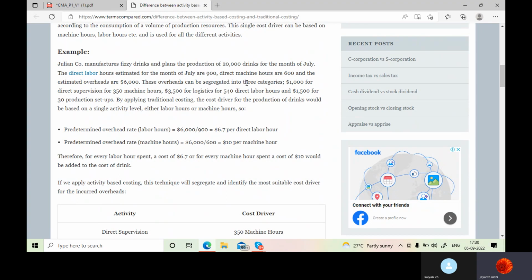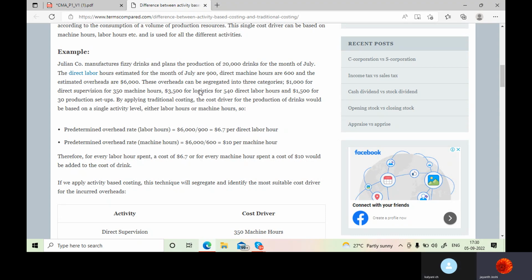These overheads can be segregated into three categories: 1,000 for direct supervision, for 350 machine hours. So this is an activity, correct? Supervision is an activity or not? Logistics is an activity or not? Yes, madam. Production setup is an activity or not? Please tell me. Yes, sir. These are activities. So these three activities we are taking differently, and the overheads for these three activities are given to you: $1,000, $1,500, and $3,500.